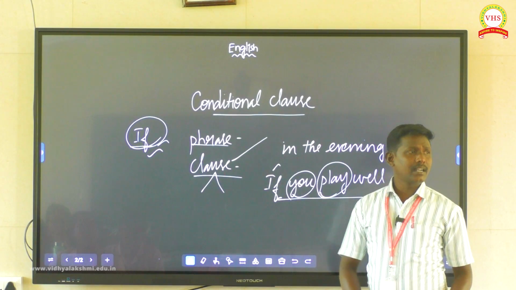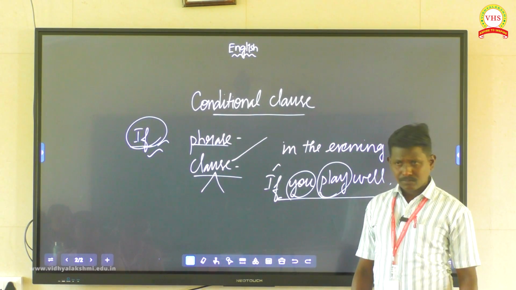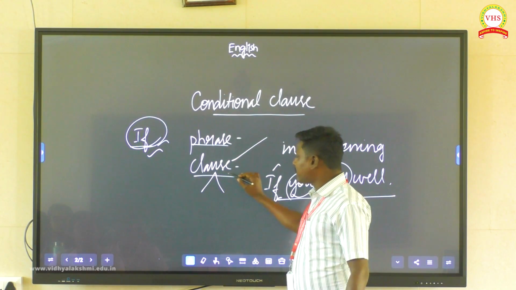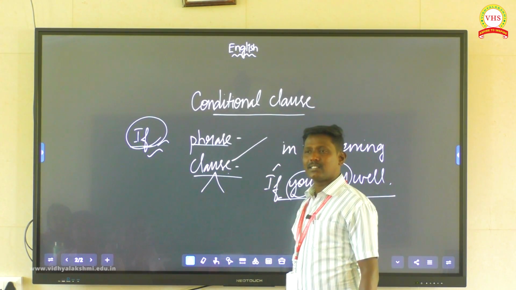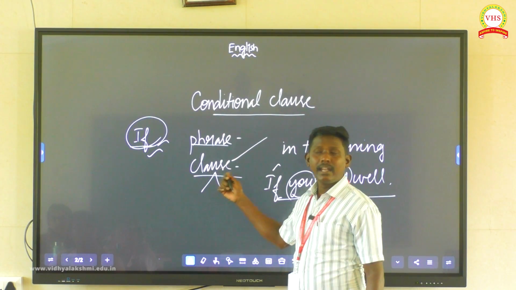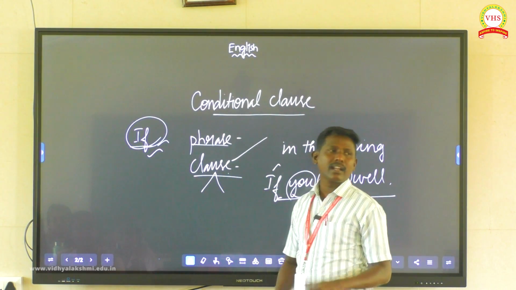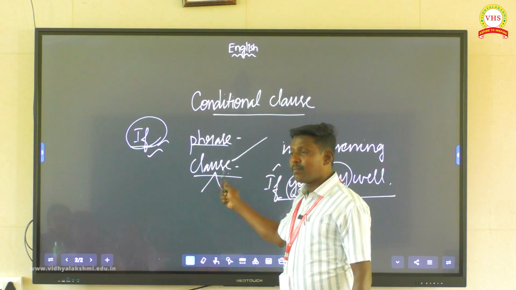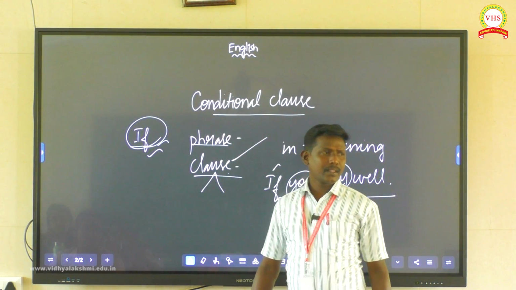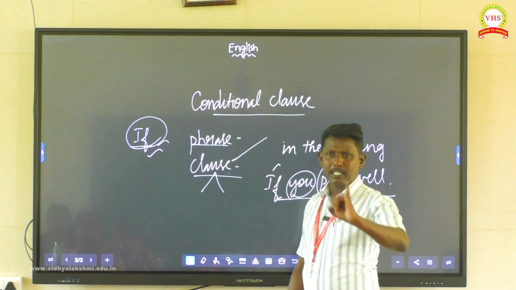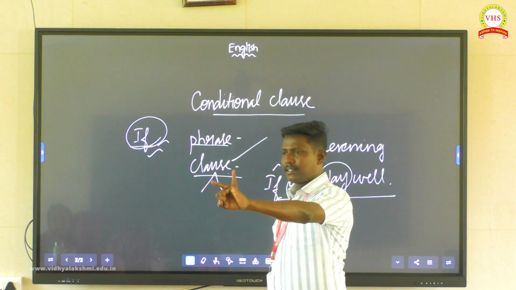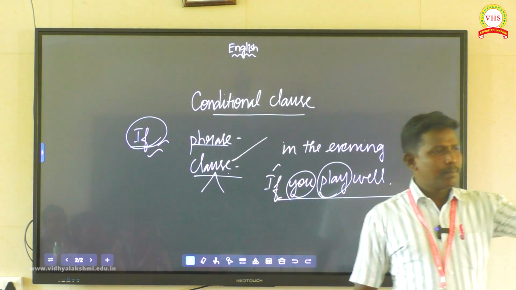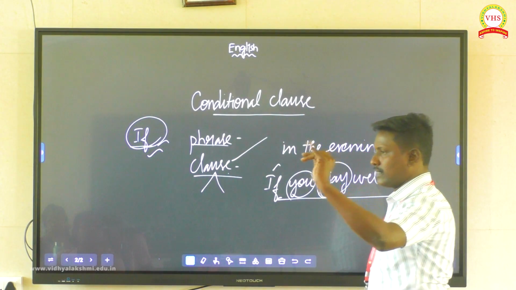A main clause has a subject and verb and has complete sense. There is no need to depend upon any clause. That's why its name is independent clause. It can stand alone and give the complete sense. Another name of the main clause is principal clause. Principal clause, independent clause, or else main clause. Subordinate clause, dependent clause, or else if clause.